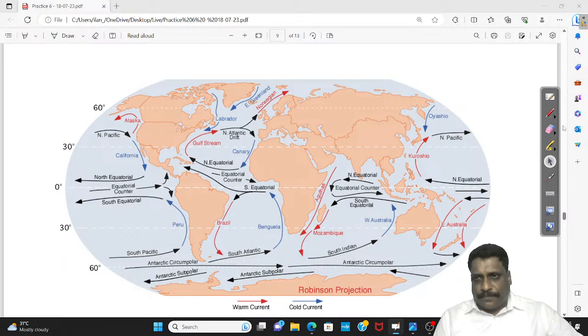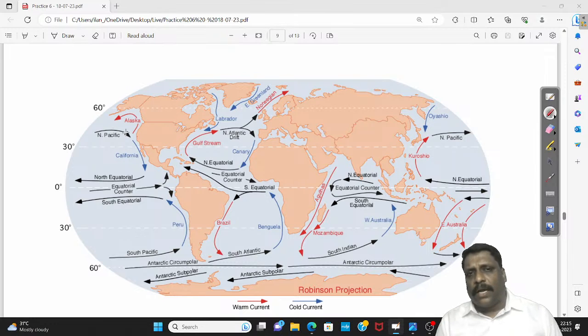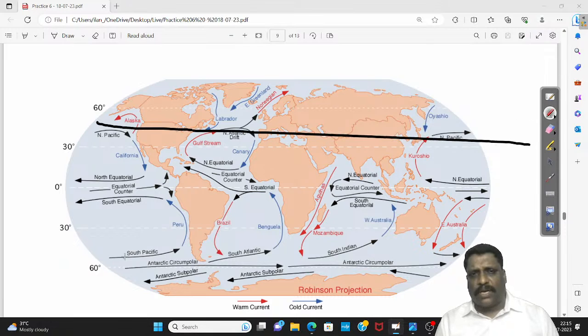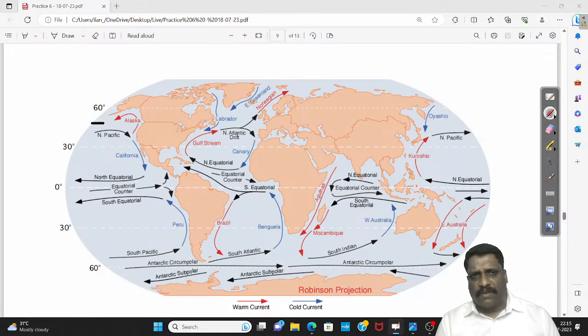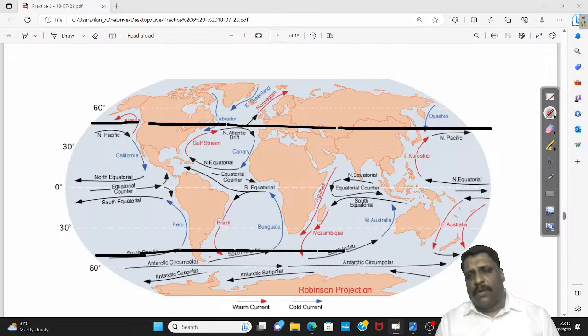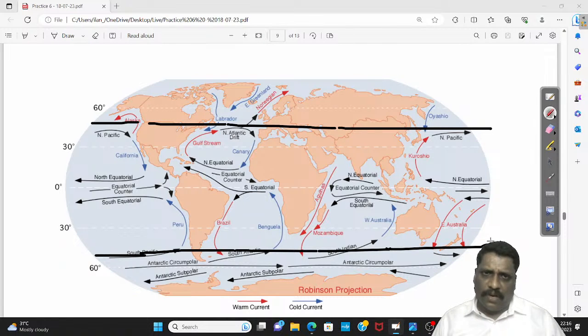Now, barring some exceptions, if you are in the tropical and subtropical region, somewhere till 45 degrees, I'll take it till here, almost all the currents of the world are covered. Only marginal exceptions I have.